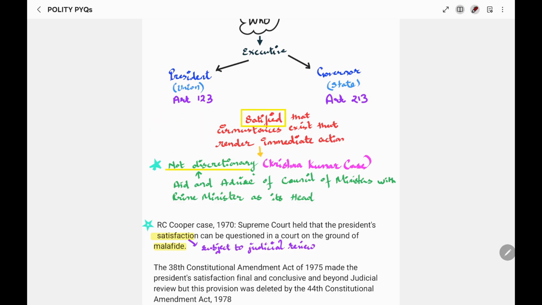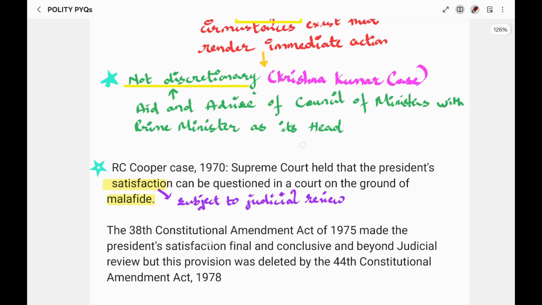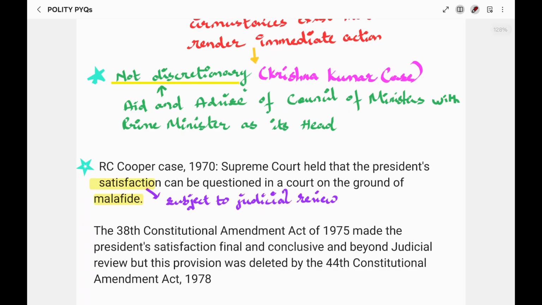The President has to take actions or function based on the aid and advice of the Council of Ministers as provided under Article 74. Further, this satisfaction can be questioned in the court. It means that the satisfaction of the president or governor can be subject to judicial review.